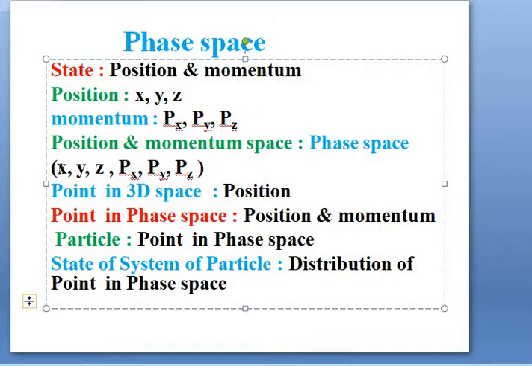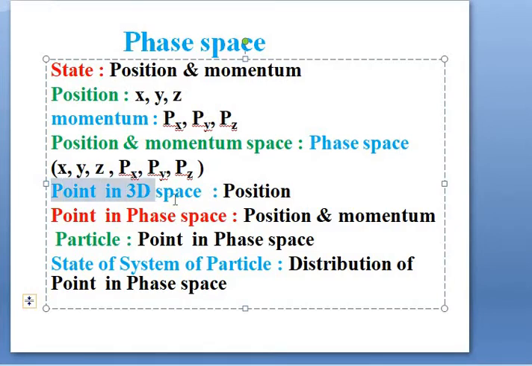These total 6 coordinates, x, y, z, px, py and pz, are called phase space. Then this position and momentum space is called phase space.